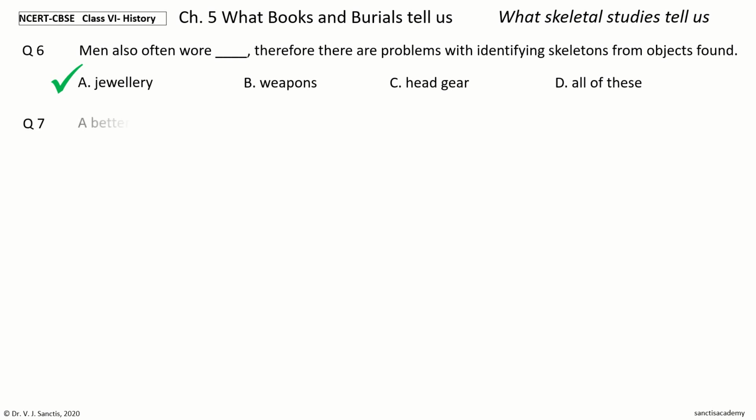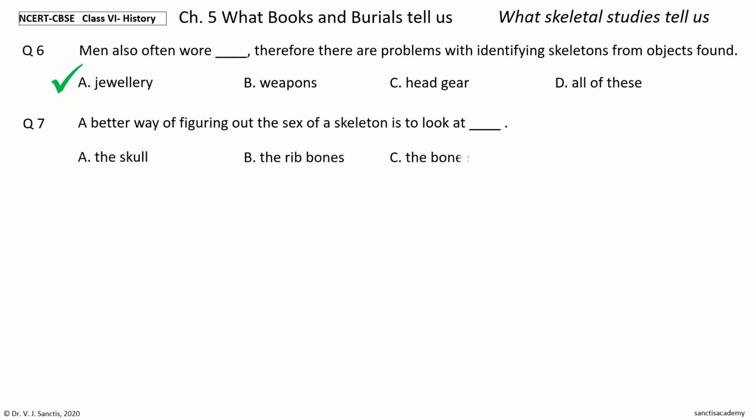Question 7. A better way of figuring out the sex of a skeleton is to look at dash. The options are the skull, the rib bones, the bone structure, all of these. Your time to choose. And the answer is the bone structure. So, a better way of figuring out the sex of a skeleton is to look at the bone structure.